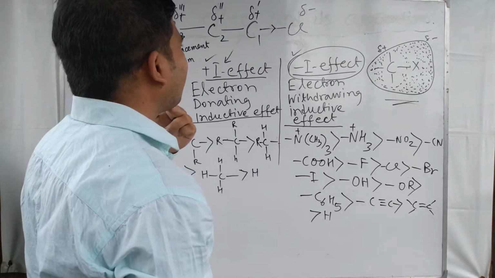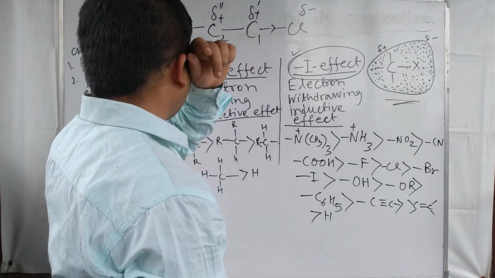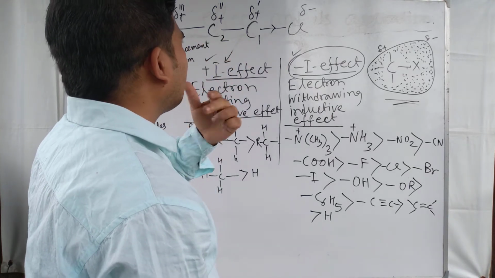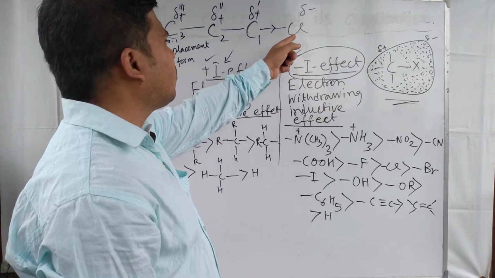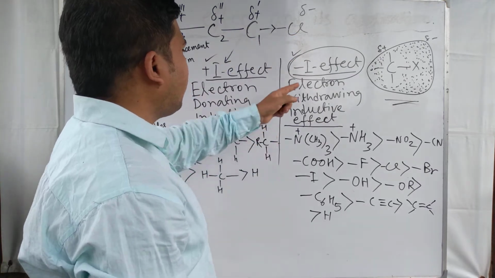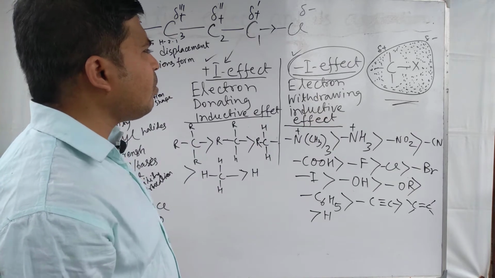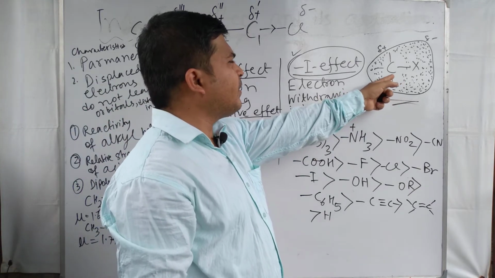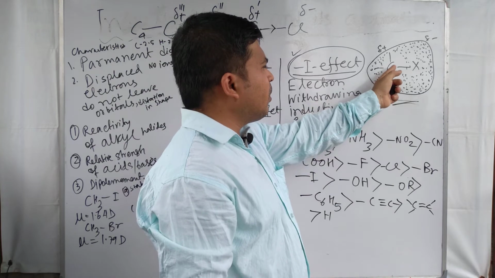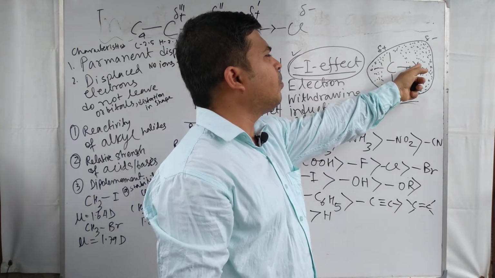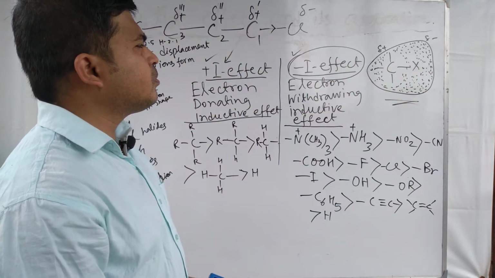So here is an example of the minus I inductive effect, because the chlorine atom is acquiring the electron pair towards itself, so it is an electron withdrawing inductive effect example. And this is the picture of the minus I effect, where the electrons of the carbon chain are shifted more towards the X atom.